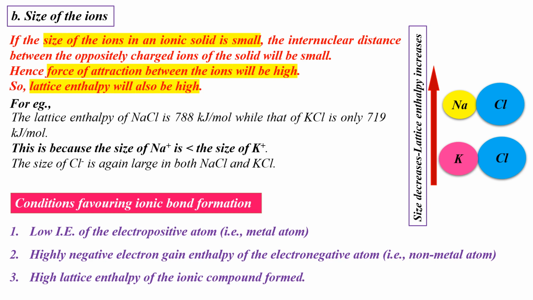To sum up, low ionization enthalpy value of the electropositive atom, highly negative electron gain enthalpy value of the electronegative atom, and the high lattice enthalpy due to high charge and small size of the ions in the ionic compound formed are the conditions which favor the formation of ionic bond. Conditions favoring the formation of an ionic bond are very important from the exam point of view. So students, give due importance and learn this topic.